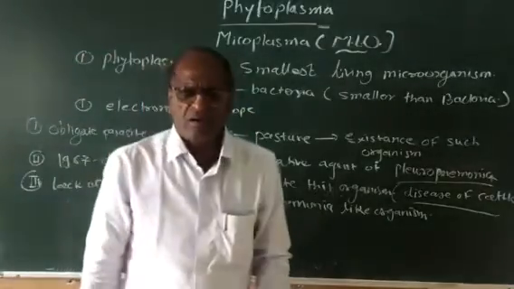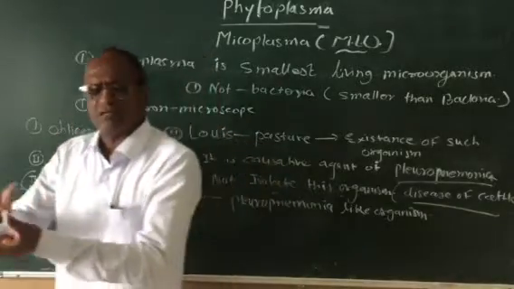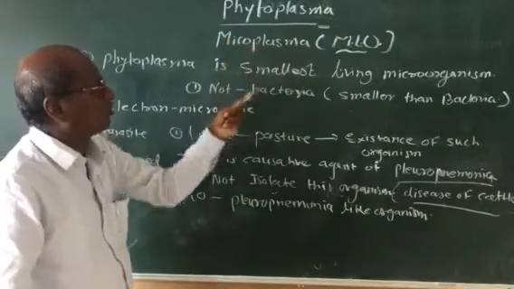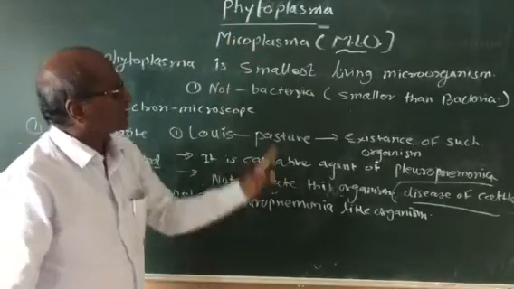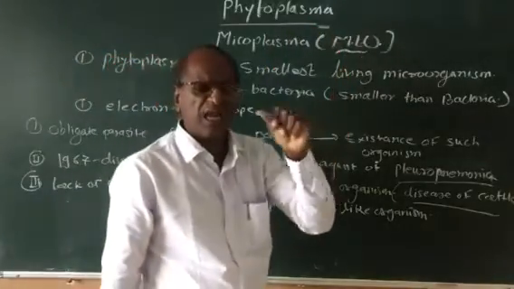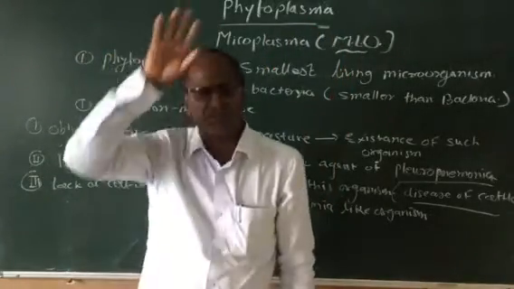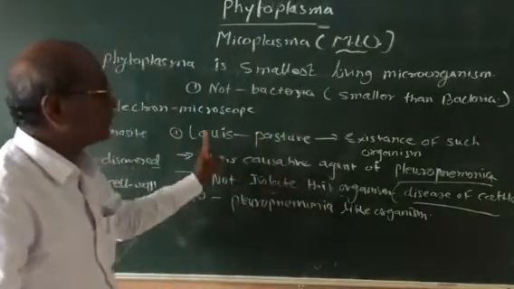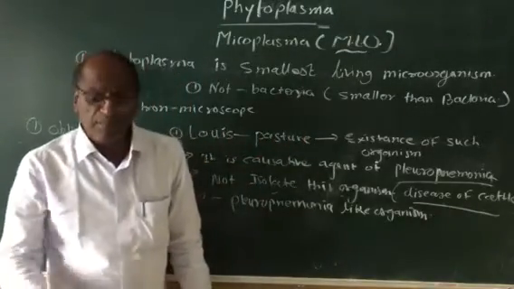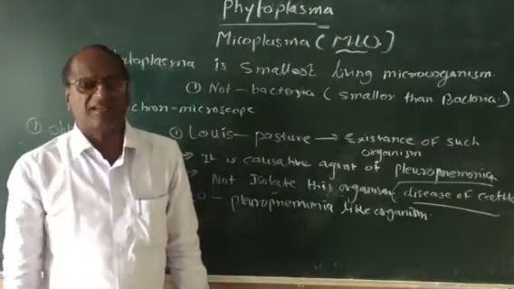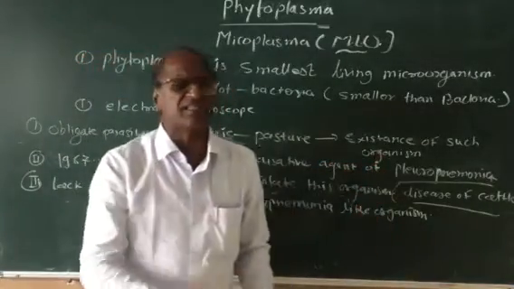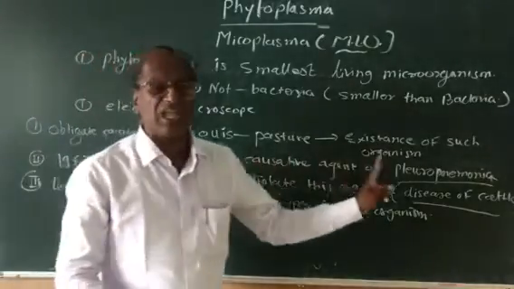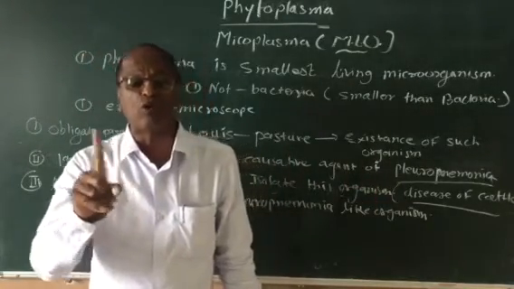This is actually the introductory part of the discovery of this phytoplasma or mycoplasma organism. Such organisms may have been observed in the 16th or 17th century. Louis Pasteur first observed or studied them. He found the existence of such organisms, and this organism is the causative agent of pleuropneumonia.